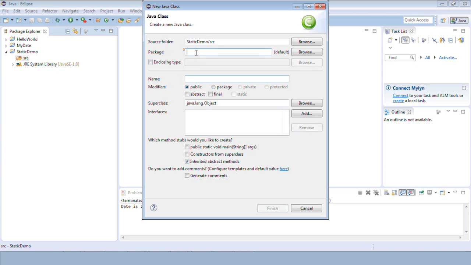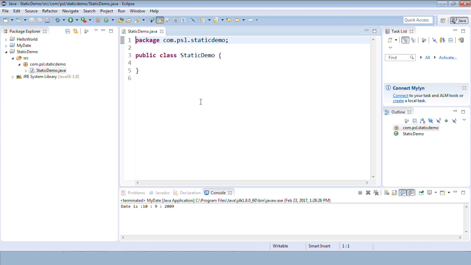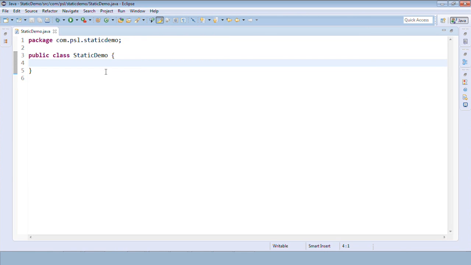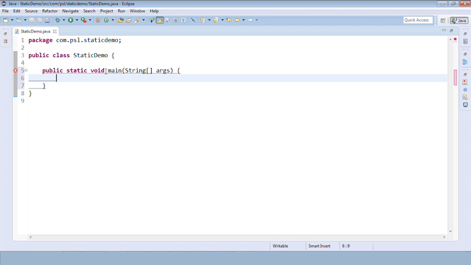I'm creating a package again. Same thing we are following: we have created a class, we have created a package, and we take care of these Java standards. Click on finish. So here we got a class. I'll maximize this and write a public static void main.